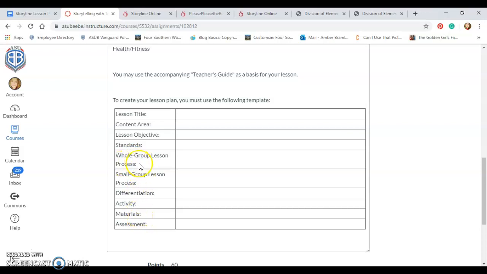Now, let's go through this again. The lesson process. These are things that you're doing in class, and you're leading them through things that you're doing in class. The activity needs to be something that is student-led, something that the student is doing. And the letters could possibly be in the activity category. But the lesson process, the book is also part of the lesson process as well. All right, so any questions about this at all?